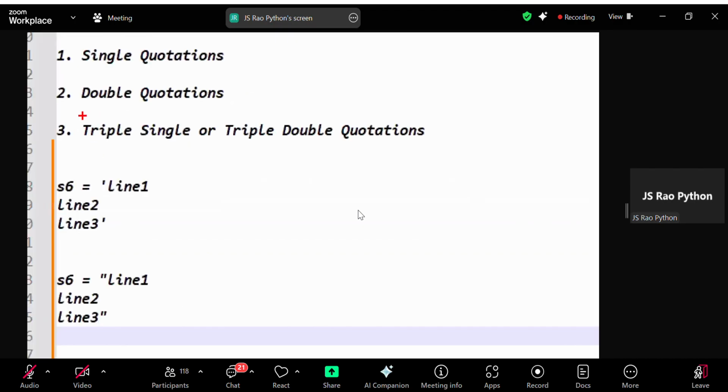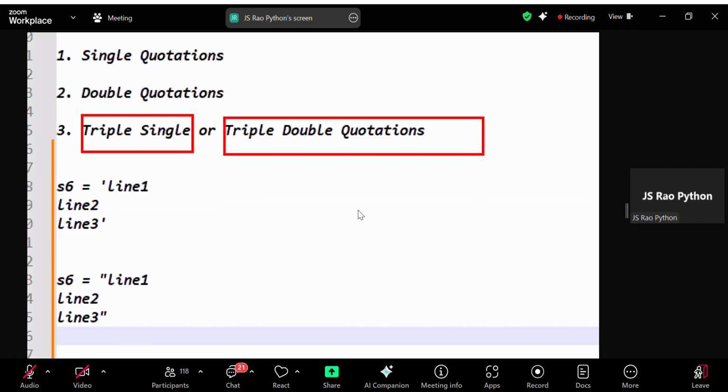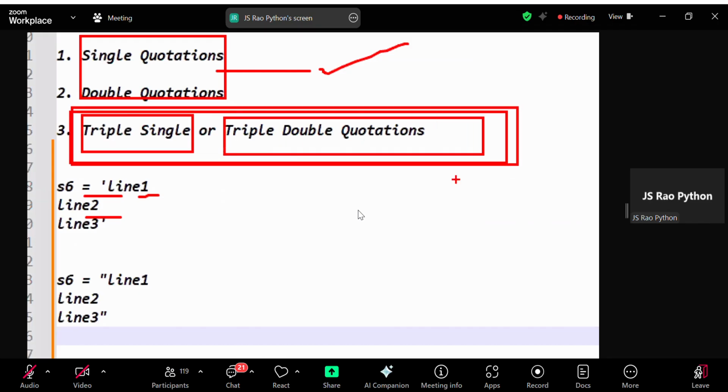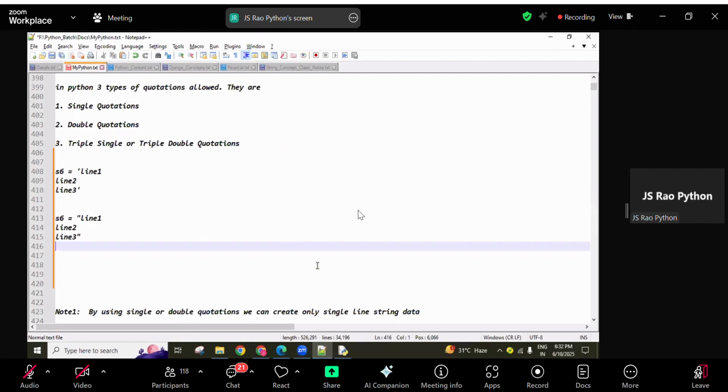But I want to create multiple lines of data like this. If you want to create multiple lines of data, use triple single quotations or triple double quotations, simply called triple quotations. Single or double quotations are for creating a single line string. Triple quotations are for creating a multi-line string. This rule you have to remember. Very, very important rule.